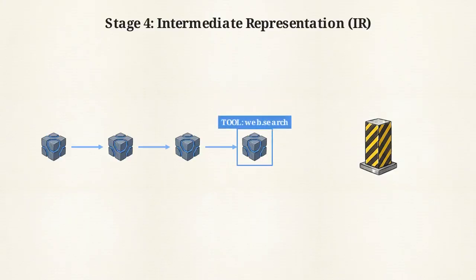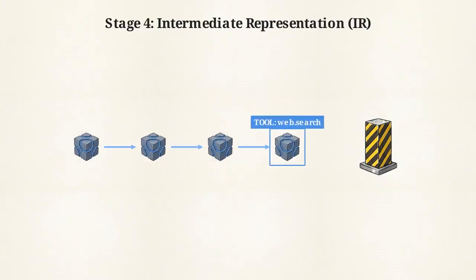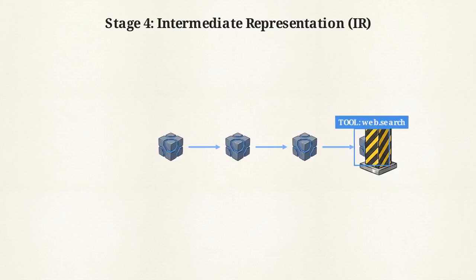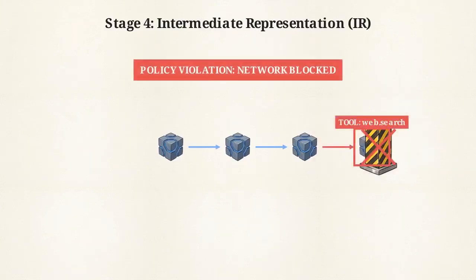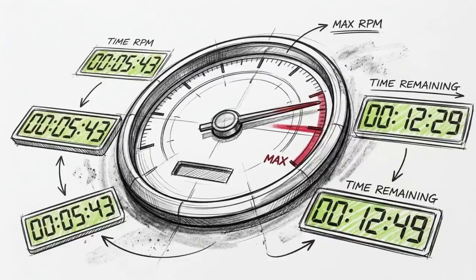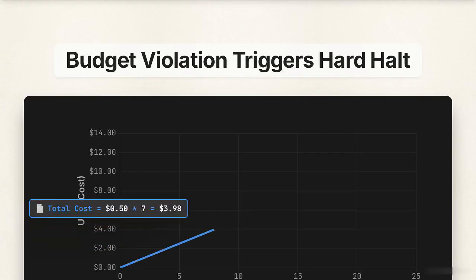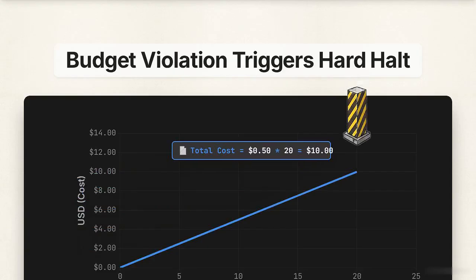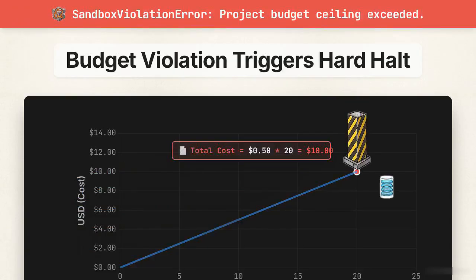The IR represents the program as a dependency graph, where every tool call is an explicit node. The policy engine inspects this graph. If an agent attempts unauthorized network access, that specific tool node is blocked. This stage handles resource metering, enforcing hard limits on execution time and total tool invocations. If a tool's cost per call combined with the agent's planned iterations exceeds the budget, even by a fraction of a cent, the system triggers a sandbox violation.